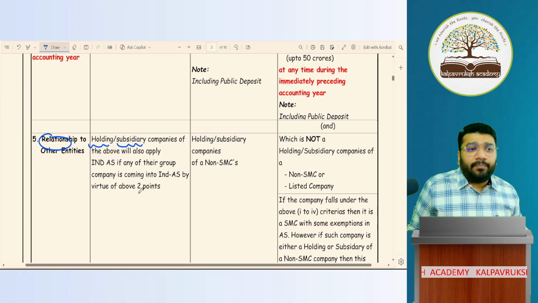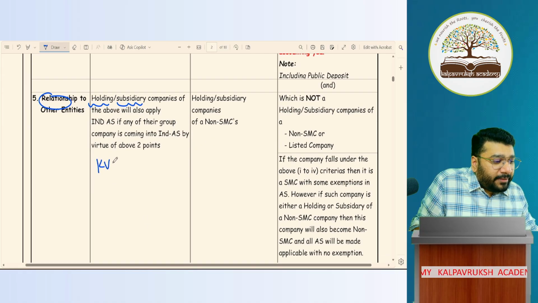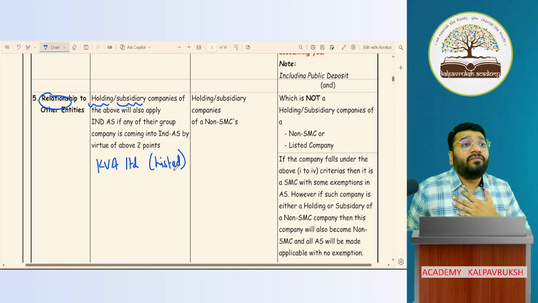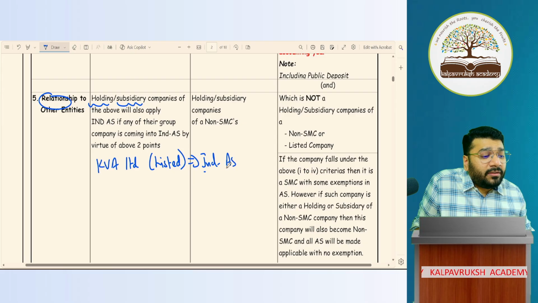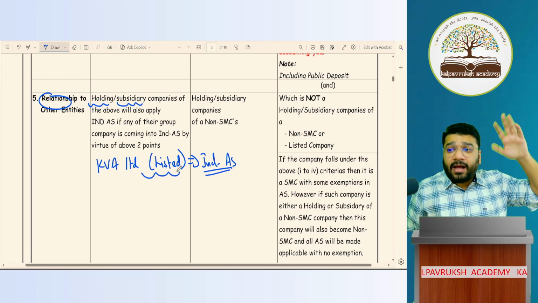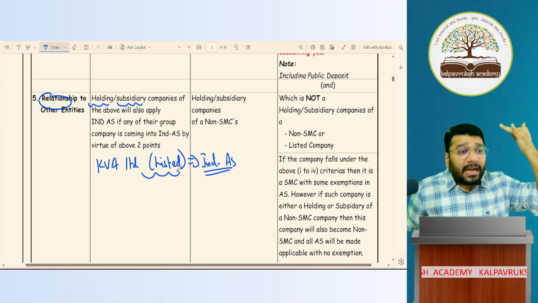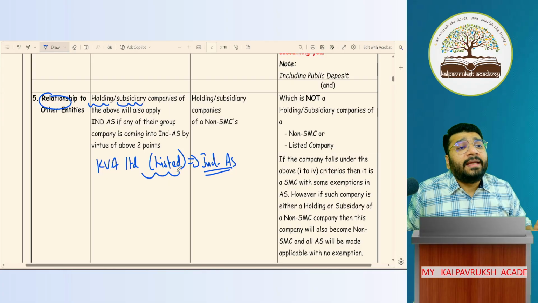So if there is any company, for example, Kalpavriksha Academy Limited. In bracket, I am recording listed. I am a listed company. My company should follow which AS? It should follow Ind-AS. Why? Because it is a listed company. So in India, whichever listed company you take, Reliance Limited, Tata Power Limited, any company which is listed, 100% they have to follow Ind-AS.